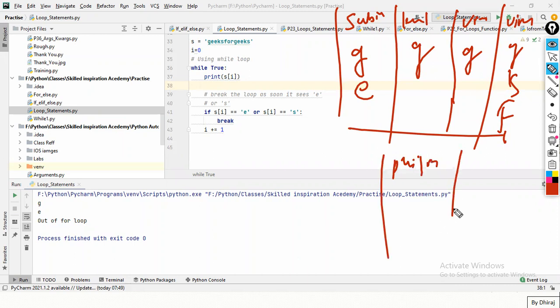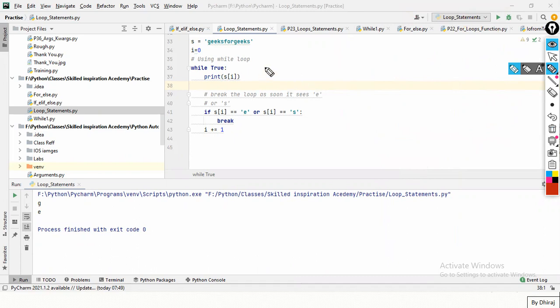No, I'm not following. Sorry. We are just spending more time because it is important. That is the reason I'm investing more time in loops. Okay, let me run the program. See why it is G and E. Why Subin was correct. I'll also run this program for the first time.